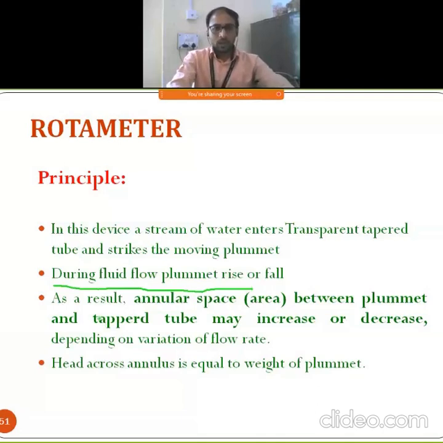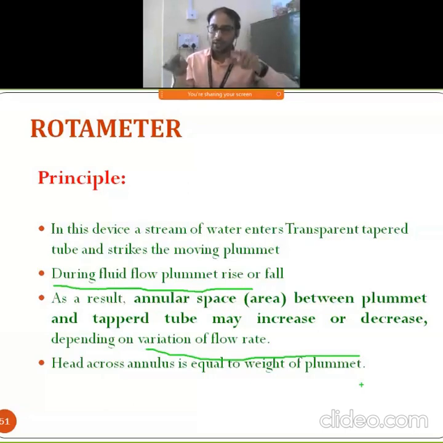So here, as a result, the annular space between the plummet and that tapered tube may increase or decrease depending on the variation of what? Flow rate, and this flow rate depends on how much speed, how much force we are going to apply to insert that fluid inside your tapered tube. Okay.